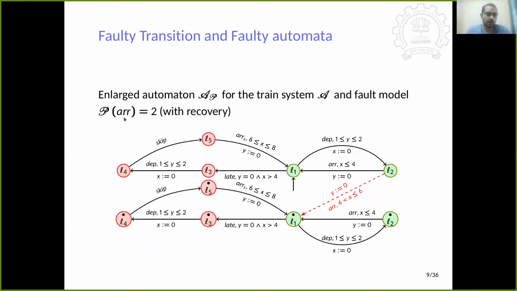Now, given the timed automaton, we can design an enlarged or faulty automaton A_P of the train system. If you recall, the upper body of this diagram was the original description of the automaton. Now, when we add the faulty part, it goes to this state. We add this extra bullet on top of the location to represent that a faulty transition has taken place, and now it can take the faulty transition to come back to its normal behavior.